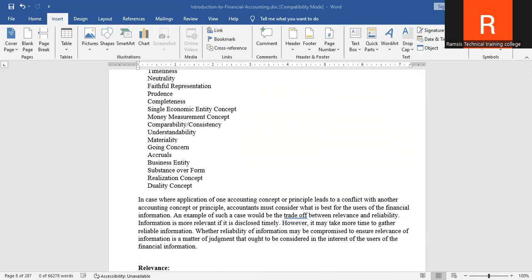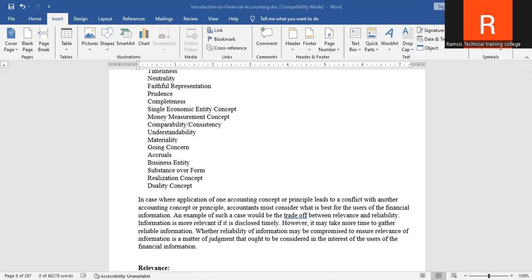This one treats the business as a separate entity from its owner. That's why they normally say that you have to respect the business, because the business is basically separate from the owner. For example, a shop owner doesn't mix personal and shop money, because you have to separate them. And then we have another principle of going concern. That means that the business will continue operating. It's like, for example, in Nairobi a farm plans a 5-year budget.